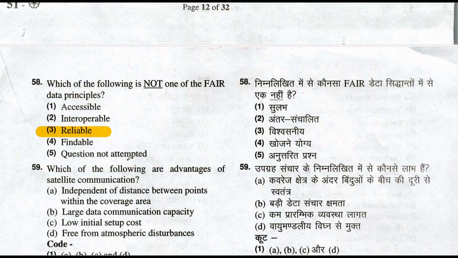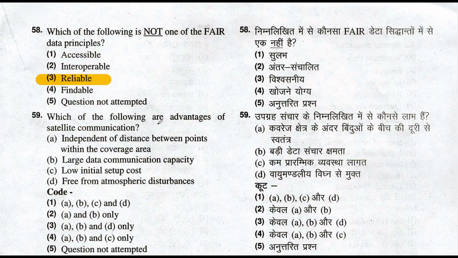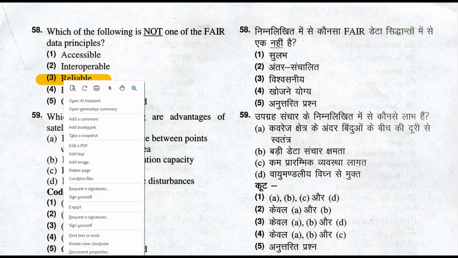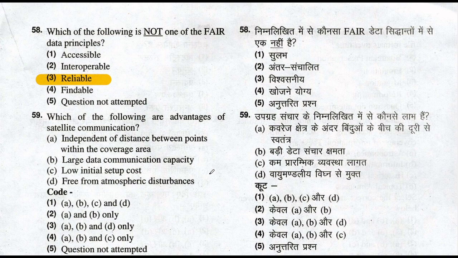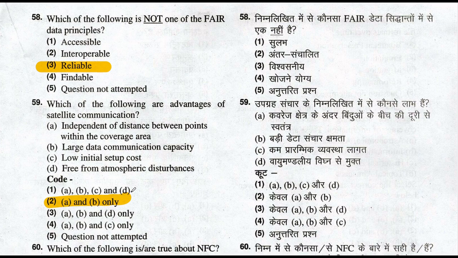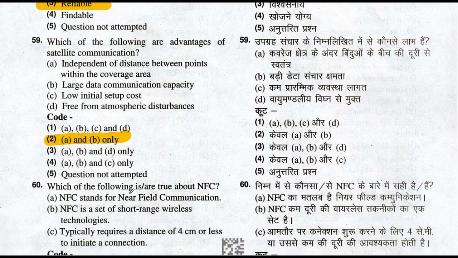59. Which of the following are advantages of satellite communication? The advantages of satellite communication are independence of distance between points within the coverage area, and the second one is large data communication capacity. So option number 2 is the right answer. A and B only are the advantages of satellite communication. So let's move to question number 60.